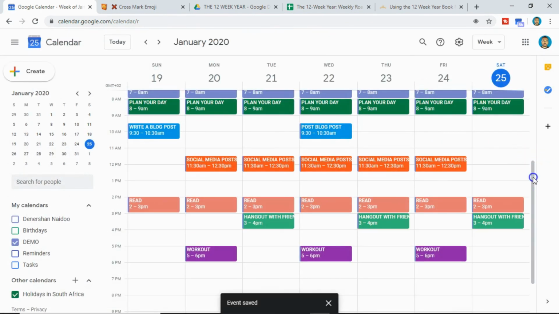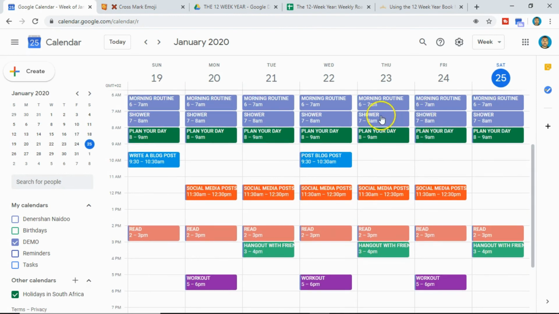So in this calendar, you have your morning routine to start your day strong. You have your work life, which you plan your day. You have your work life with your blog. You have your social media, which is your work as well. Then you have some reading to improve your mind. You have some time to hang out with family and friends, so you strengthen your relationships. And then you strengthen your body with your workouts. So that's a good balance between your work-life balance.